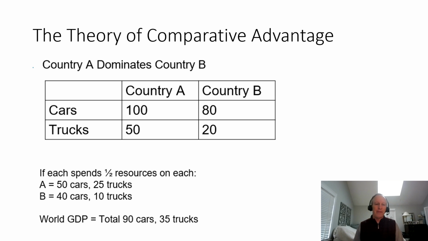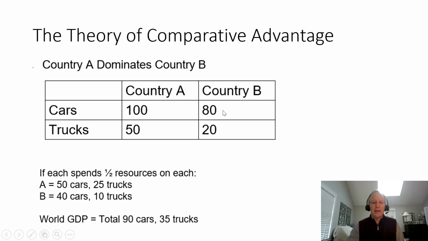All right. Now, you might look at this and country A might say, hey, there's no reason for us to even trade with country B. We can do more cars and more trucks here. We just do a little bit of both and not worry about it. And so let's say that each country just goes in isolation and they don't trade with each other. Country A puts half of its people on cars and half on trucks. So it can produce half as many cars and half as many trucks as on this slide. It can produce 0.5 times 100, so 50 cars and 25 trucks, because in that country they need both cars and trucks.